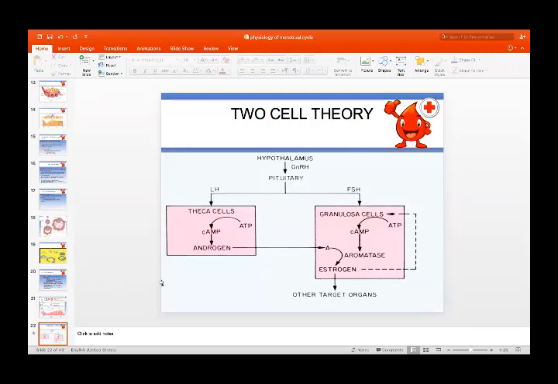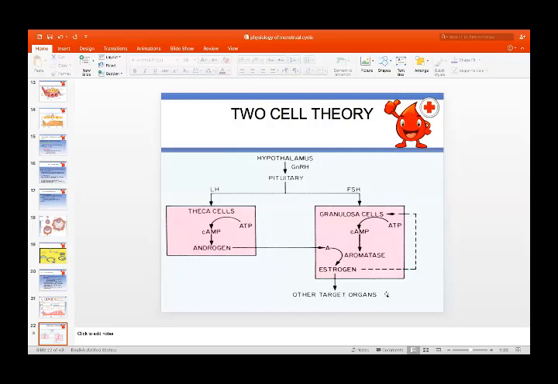The hypothalamus releases gonadotropin releasing hormone, which acts on the pituitary to release LH and FSH. The LH acts on the theca cells to secrete androgens, and FSH acts on the granulosa cells. It changes ATP to cyclic AMP, which acts on the aromatase, which changes androgens to estrogens.